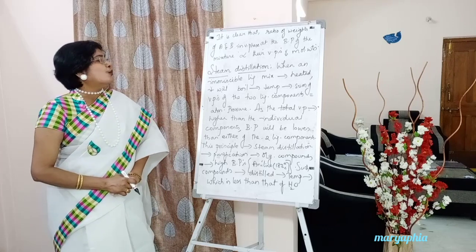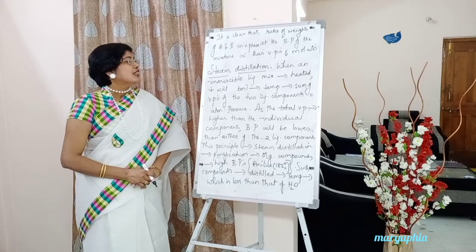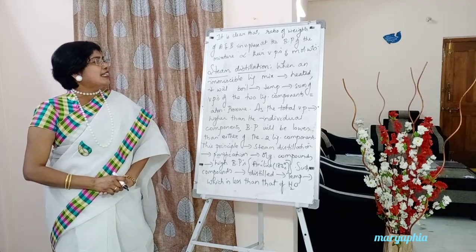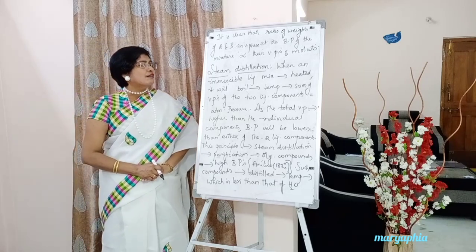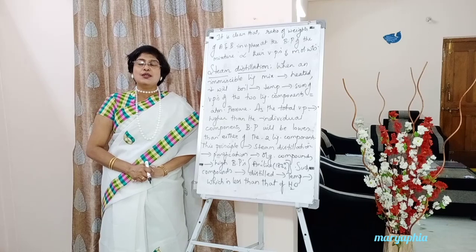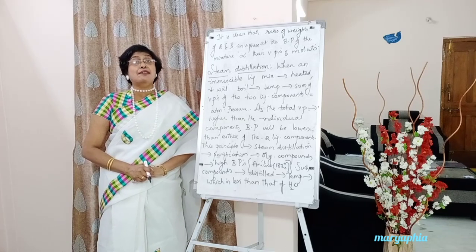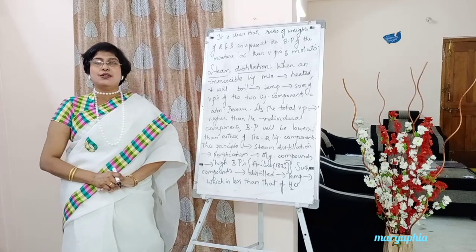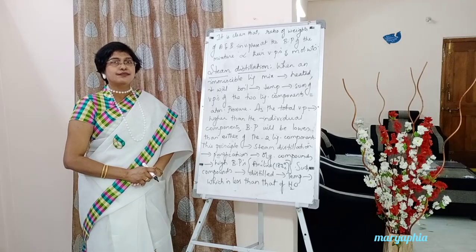This comes from the definition of boiling point of a liquid, students. If you know that, you can write this point.